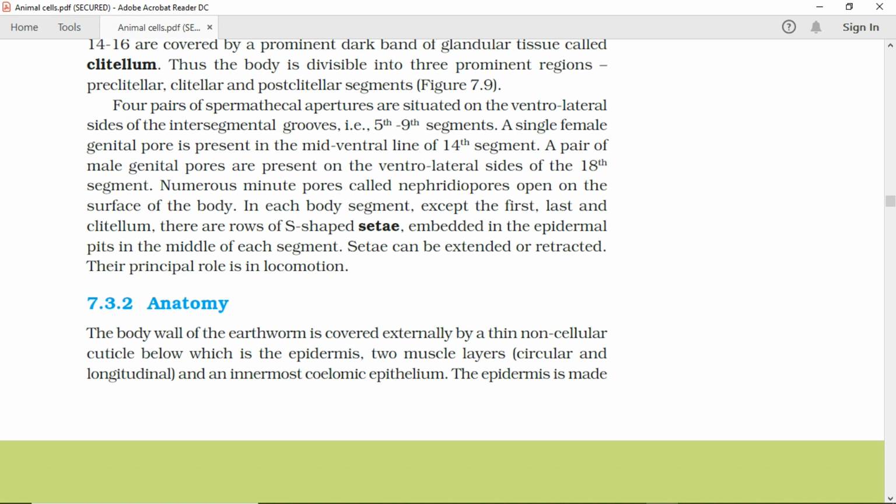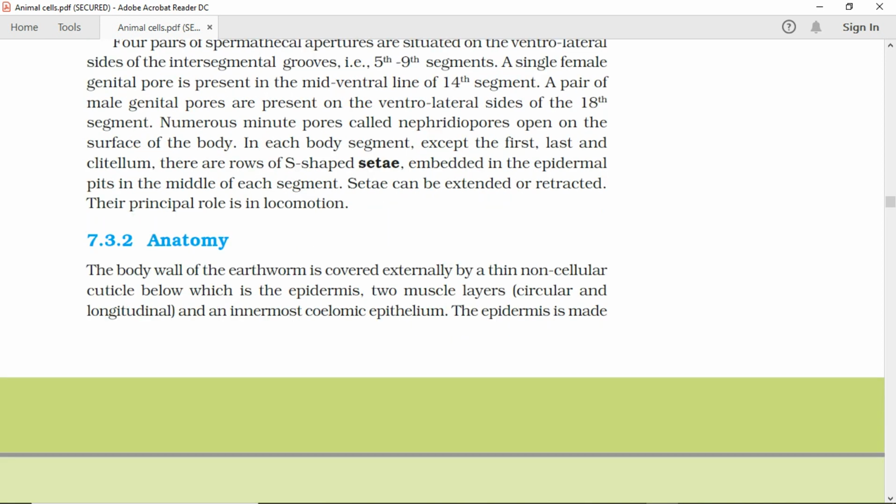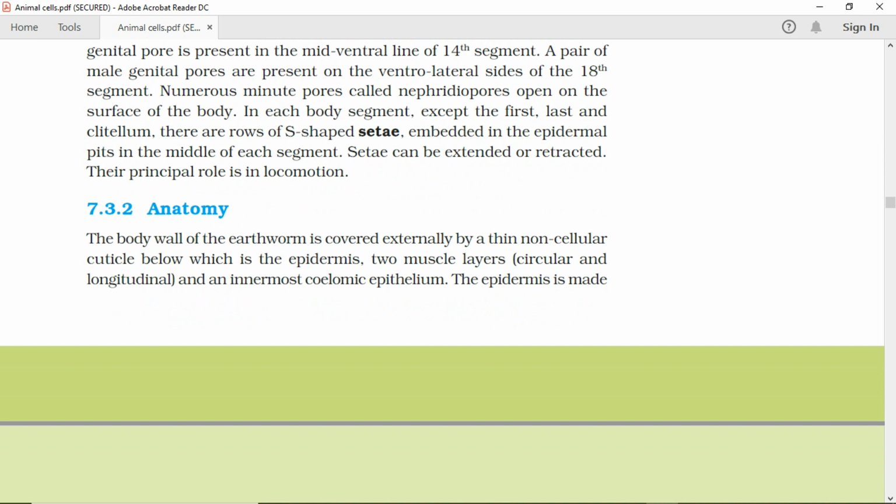In each body segment, except the first, last and clitellum, there are rows of S-shaped setae, embedded in the epidermal pits in the middle of each segment. Setae can be extended or retracted. Their principal role is in locomotion.